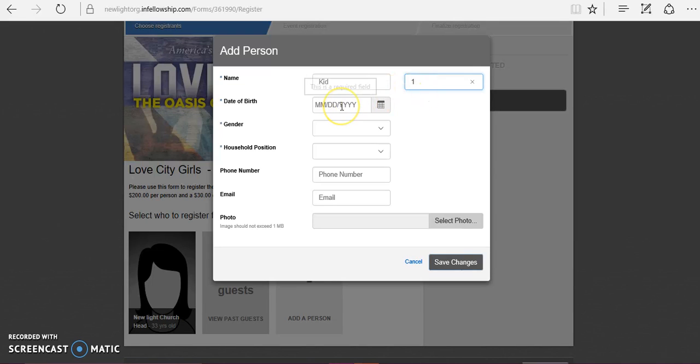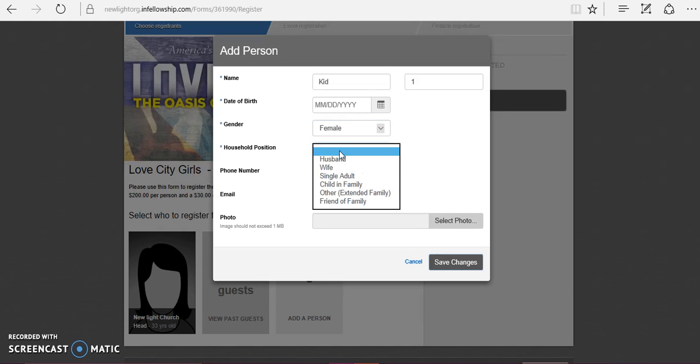You will need to know the date of birth for the person that you would like to register. Remember that the Love City ages are 13 to 19. Under gender, it is important that if you chose Love City registration for girls, that the gender is a female. If you chose Love City registration for boys, the gender will be male. Under household position, you will simply press Other.